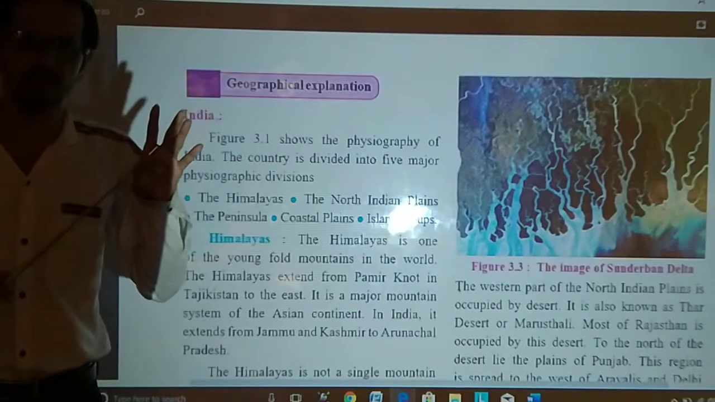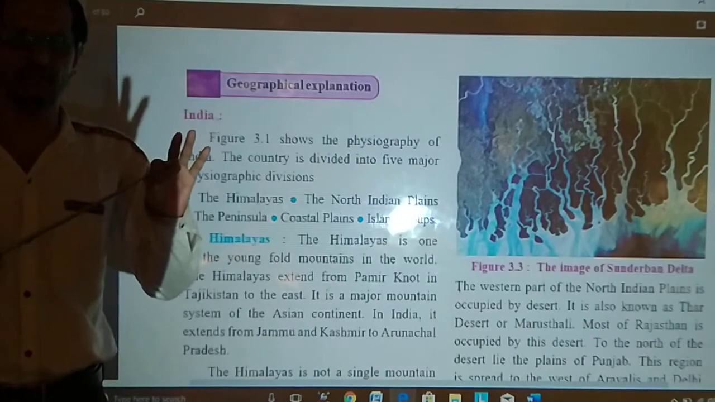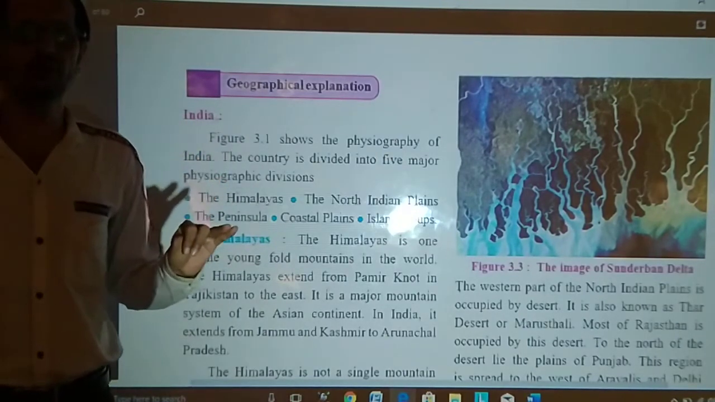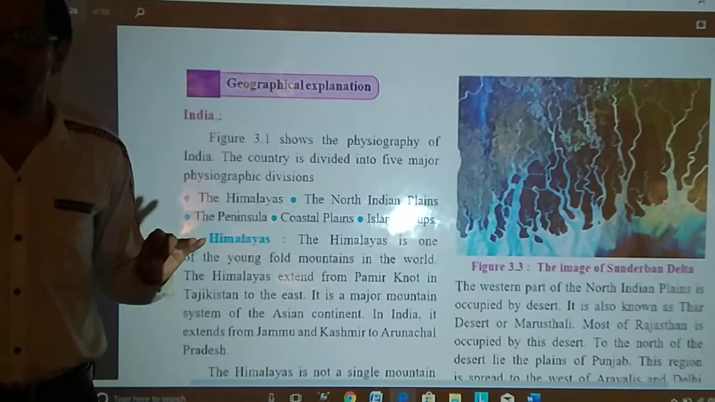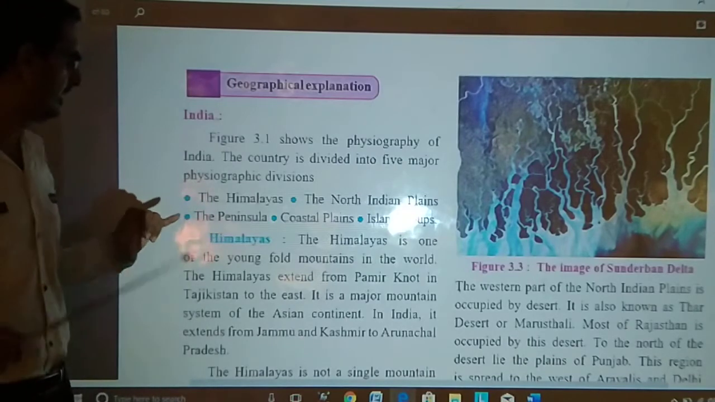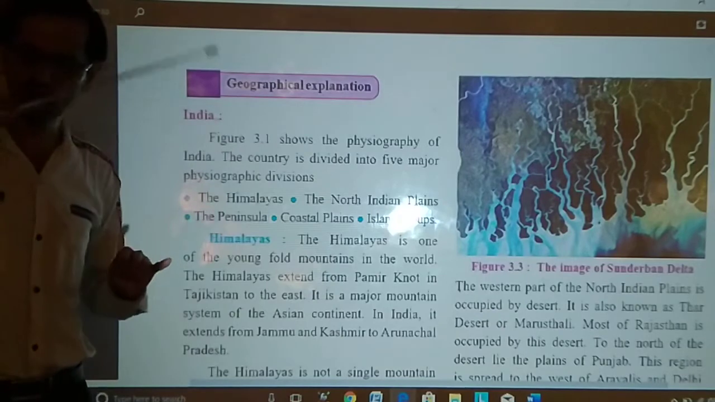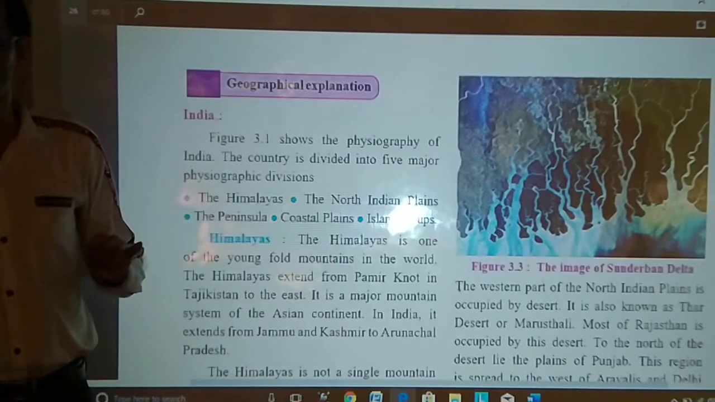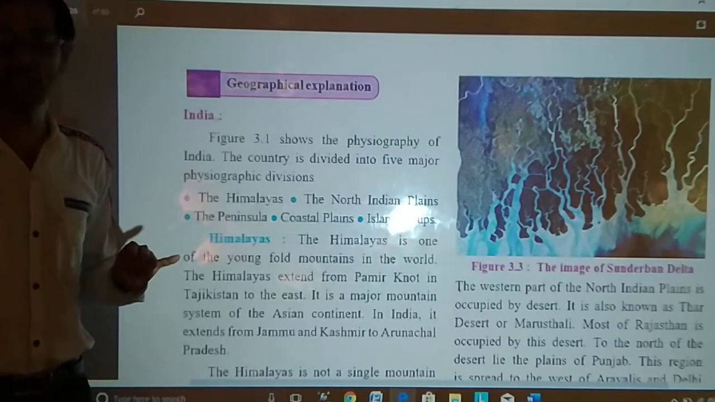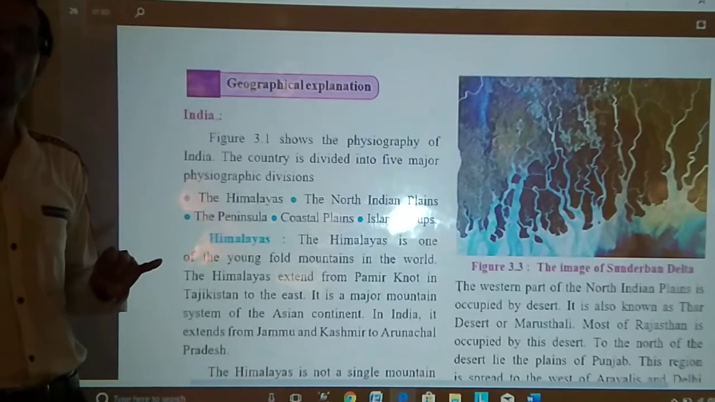First one is Himalaya. Second one is North Indian Plain. Third one is Peninsula or Peninsular region, known as Indian Peninsula. Then fourth one is nothing but coastal plain: eastern coastal plains and western coastal plain. Near to the Arabian Sea is the western coastal plain, and near to the Bay of Bengal it is the eastern coastal plains.